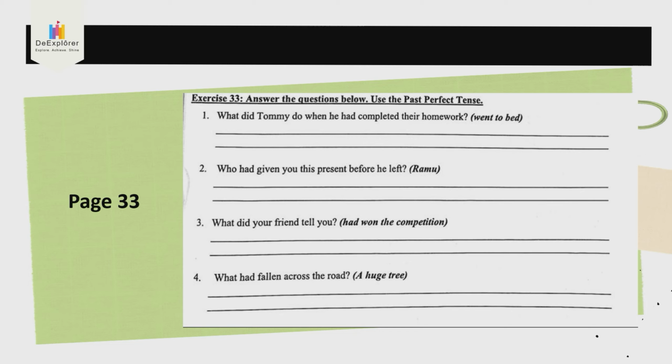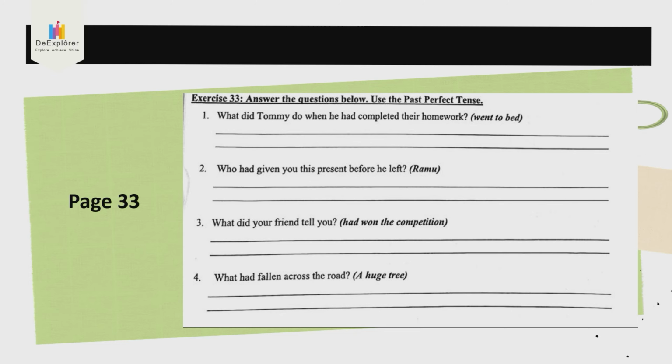So always remember to use had. Number 3. What did your friend tell you? 你朋友跟你讲什么。So ask a question with did, no past tense for the word tell. When you answer, my friend told me he had won the competition. 他已经赢了那个 competition.